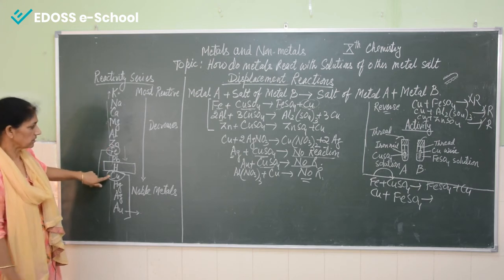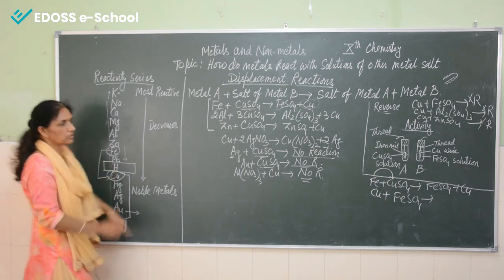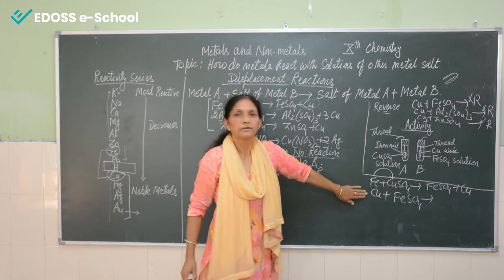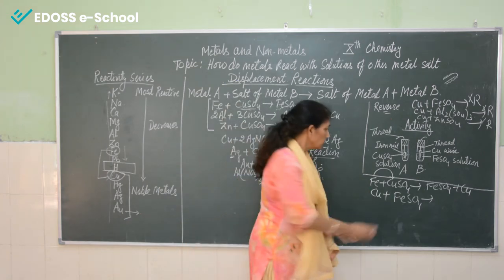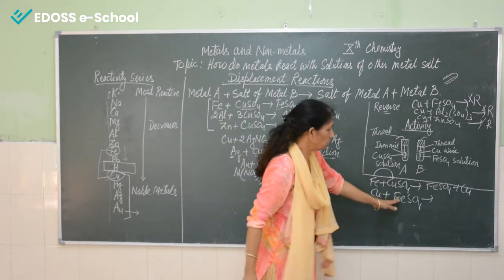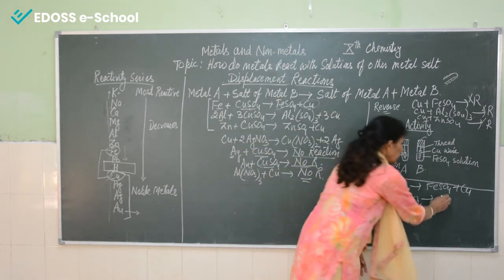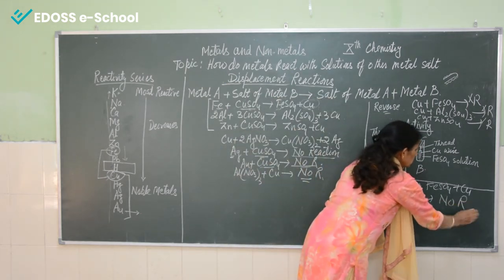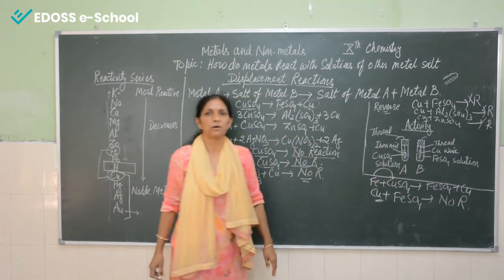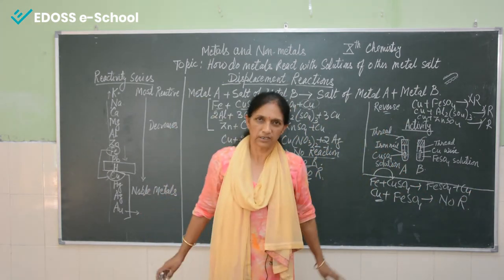So in this case, copper is not able to displace iron from iron sulfate. So no reaction happens in this case. So this is all about your reactivity series. Thank you.